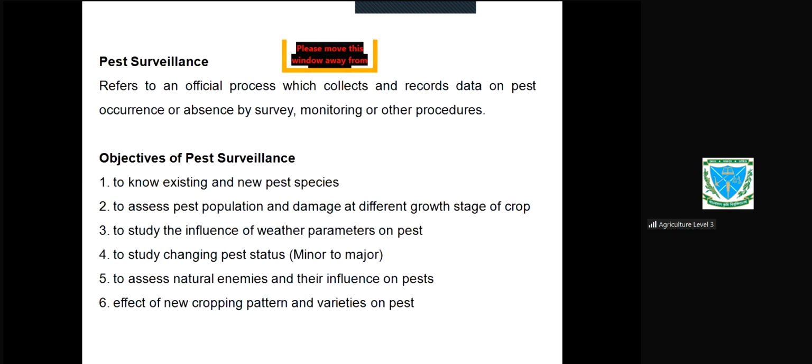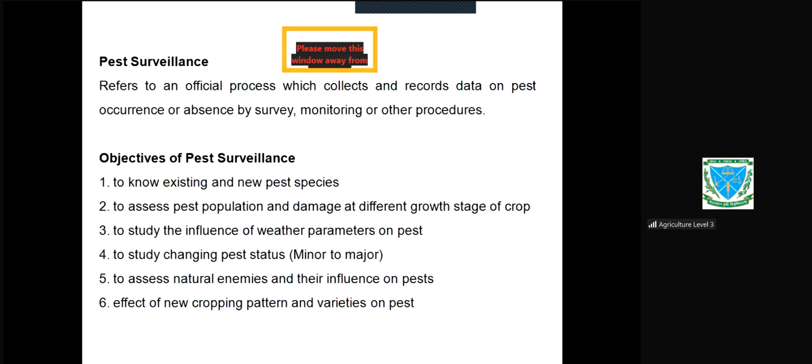To assess the pest population and damage at different growth stages of the crop. At different stages of the maize growth, what about the fall armyworm? Say for example, what is their population? Big, medium or small? And damage, how much damage? Highly damaged, moderately damaged or low damage? At different growth stages, seedling stage, growing stage, flowering stage, pre-harvesting stage, harvesting stage, etc.